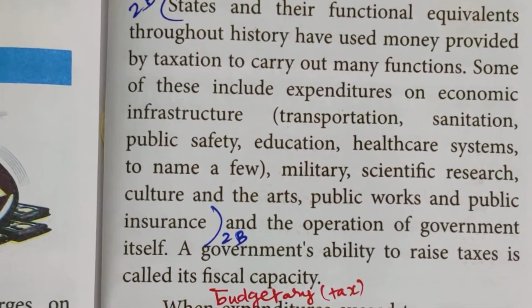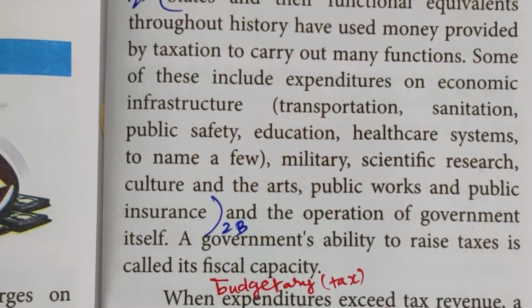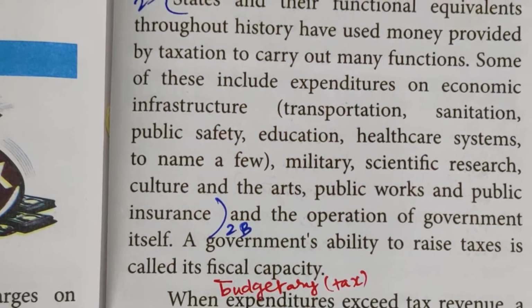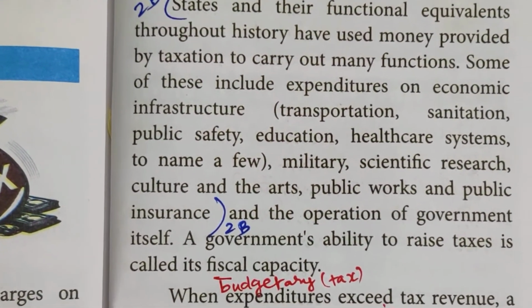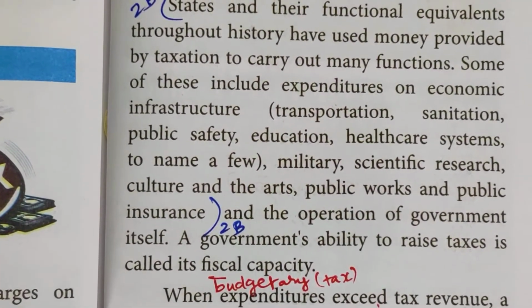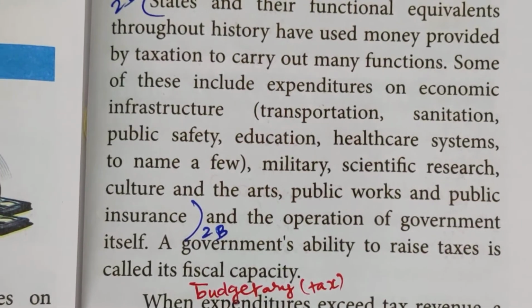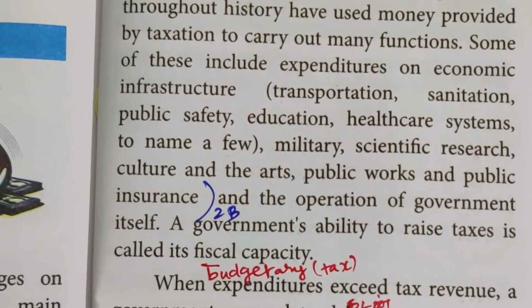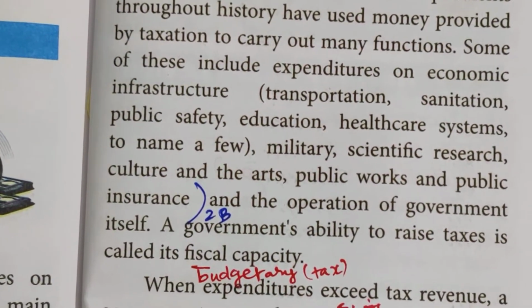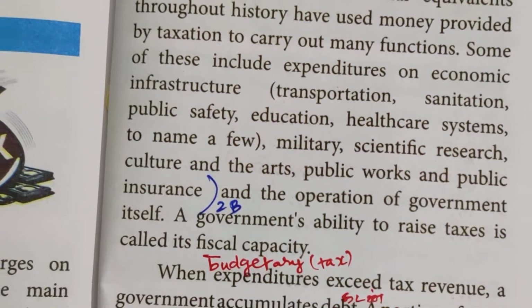Military, scientific research, culture and the arts, public works and public insurance, and the operation of government itself. A government's ability to raise taxes is called its fiscal capacity. It's a tax capacity, budgetary capacity.